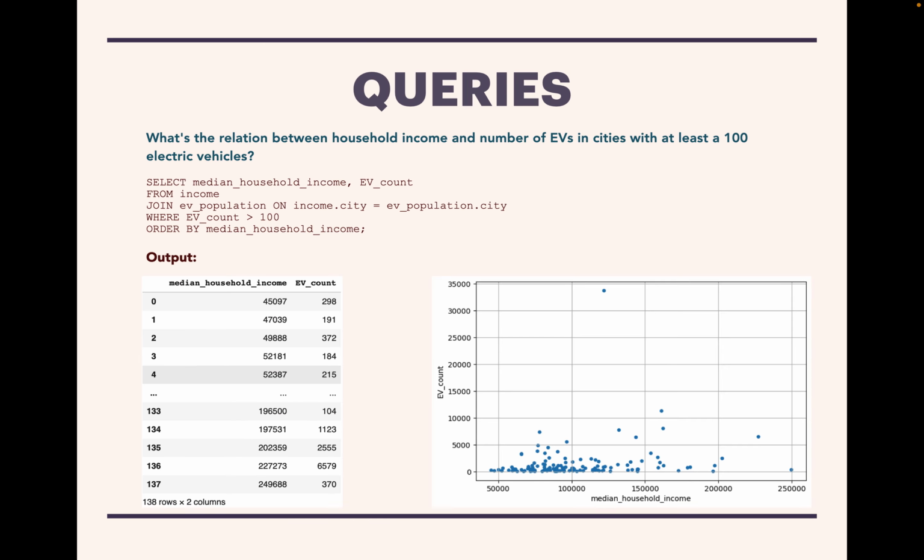So for the first query, I basically explored the relation between household income and number of EVs in cities with at least 100 electric vehicles. I chose cities with at least 100 vehicles so that it represents cities with significant EV population. You can see there might be a weak correlation between the EV count and median household income, but it's nothing clear as such.